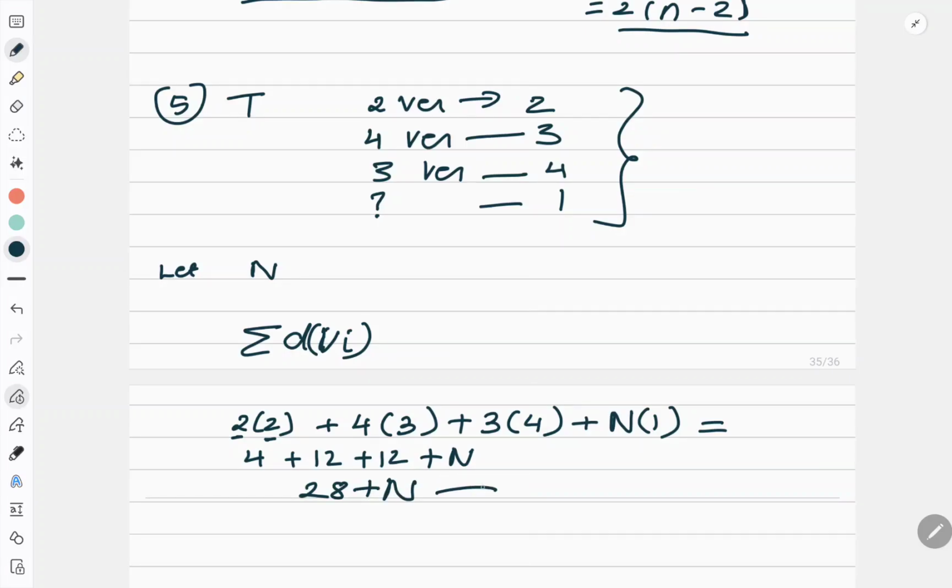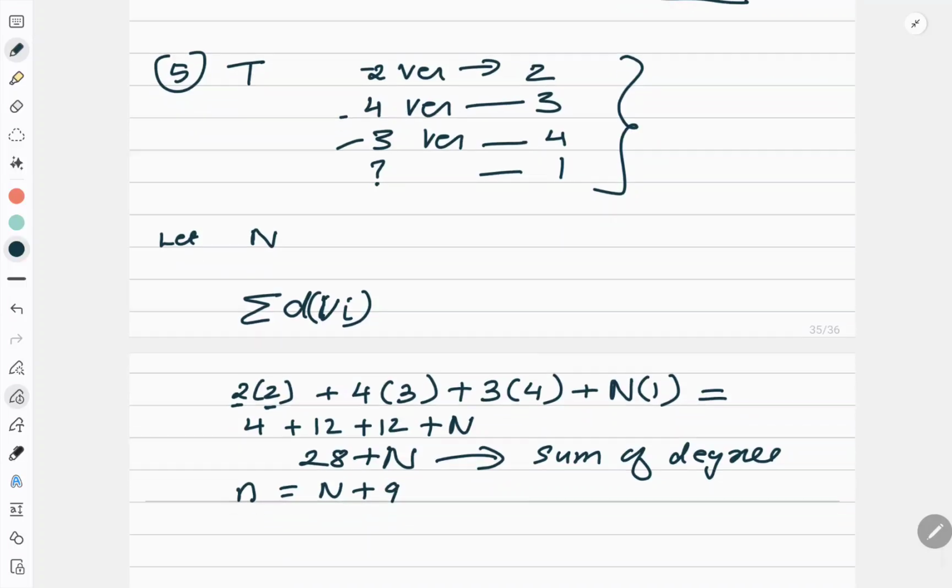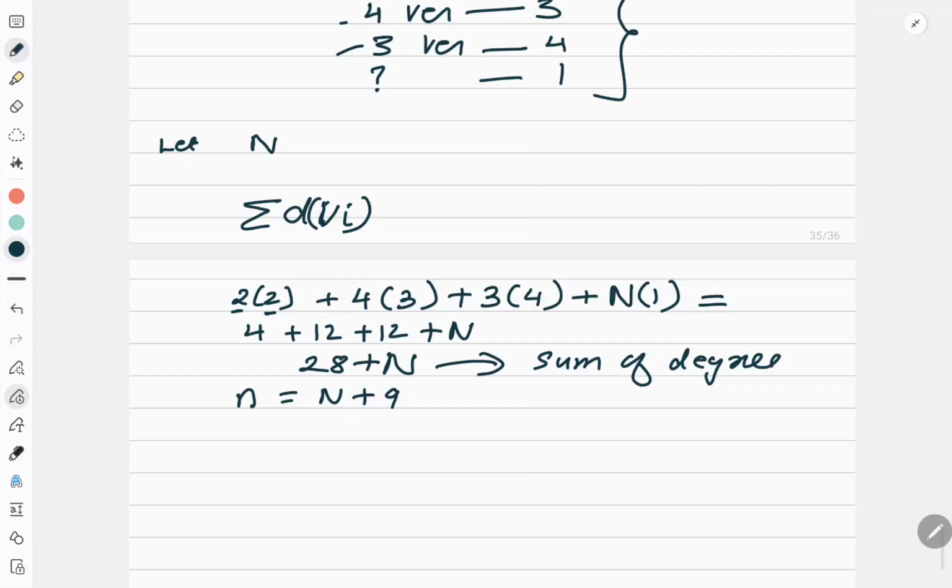So this is basically sum of degree. Correct. And how many vertex are there? If you count the number of vertex, 4, 5, 6, 7, 8, 9 and n, because I said there are n pendant vertex. So number of vertex, that is small n, is equal to n plus 9. Now what is your handshaking property?